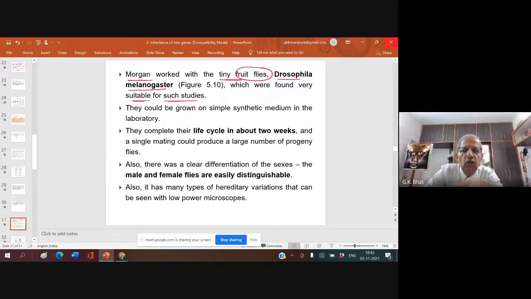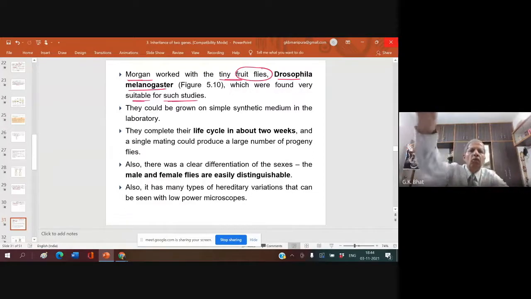You know, there are two types of chromosome in the body. One is autosome and one is allosome. Out of 23 pairs of chromosomes, 22 pairs are autosomes, and one pair is the sex chromosome, also known as heterosome, also known as allosome. So, until then, all genetics scientists believed that the genes for sexual characters are present on sex chromosome, and all other characters' genes are present on autosome.